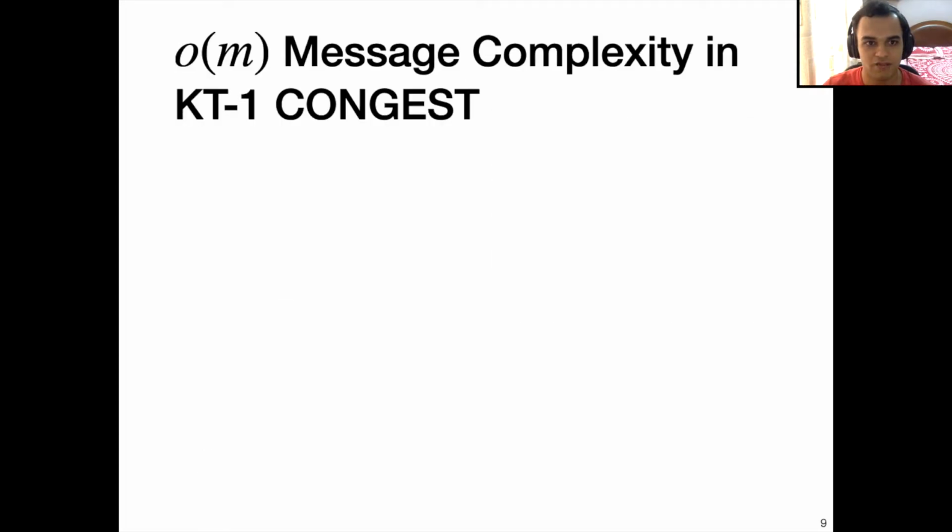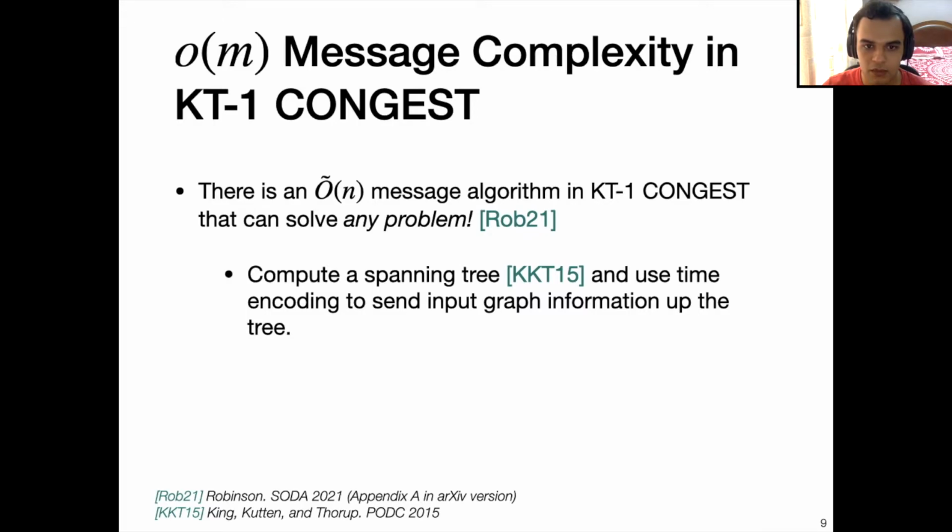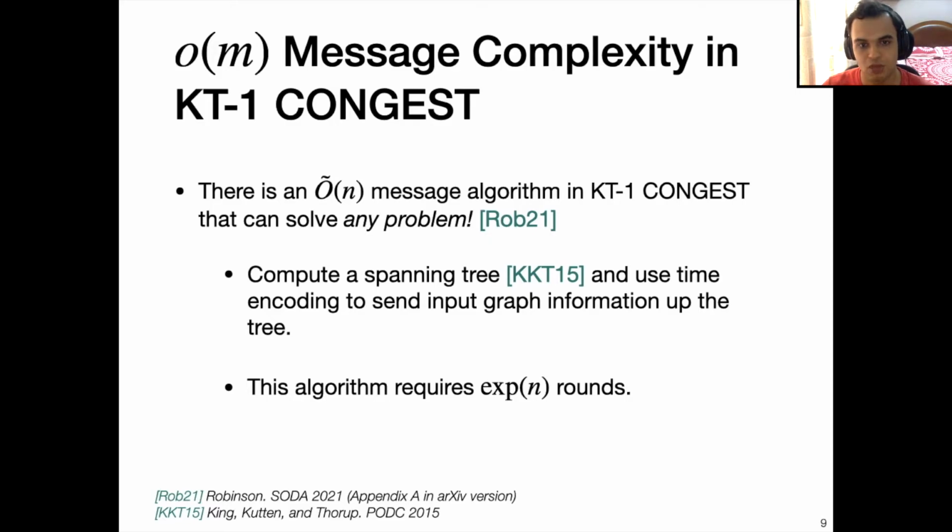In fact, one cannot even show omega m lower bounds in the KT1 CONGEST model because there is an O tilde n message algorithm in KT1 CONGEST that can solve any problem. And this algorithm is outlined in a paper by Robinson. The algorithm is basically compute a spanning tree using a construction like King, Kutten, and Thorup, and then use time encoding to send input graph information up the tree. This algorithm requires exponential rounds, so we can get really good message complexity at the cost of very bad round complexity.